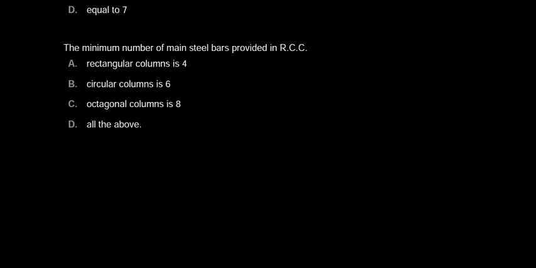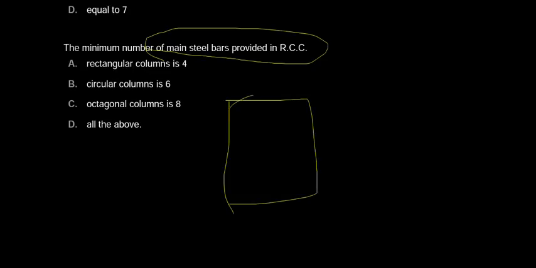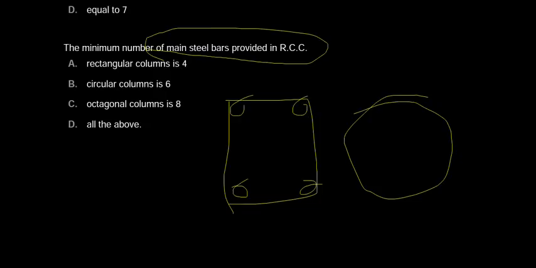The minimum number of main steel bars provided in RCC. What is the minimum number of main steel bars provided in RCC, like columns or beams? There are 4 options given. Rectangular column is 4, circular column is 6, octagonal column is 8, all the above. As per IS 456, for a rectangular column, minimum 4 bars shall be provided. If it is circular, 6 minimum bars are provided. If it is octagonal, 8 minimum bars shall be provided according to IS 456. So options A, B, C, all 3 are correct.